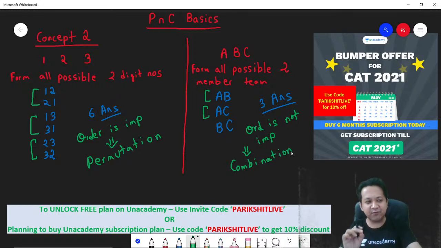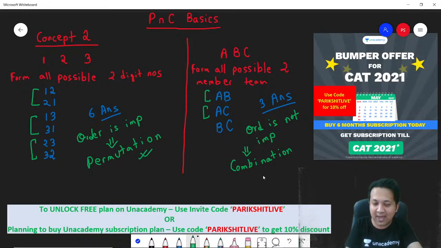Do you understand the difference? So left hand side is permutation. Right hand side is combination. Let's not get into the formula of this. Formula anyway, all of us can learn. You open any book you have, you will get the formula. That's not important. What is important is the concept, so that you are able to apply it. Formula based questions anyway don't come in your exam. So understand the meaning of permutation and combination. Correct? This is concept 2 in the chapter on PNC.